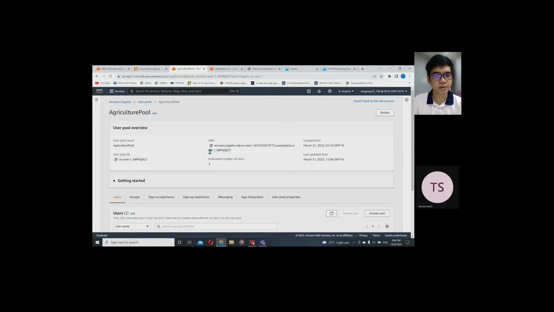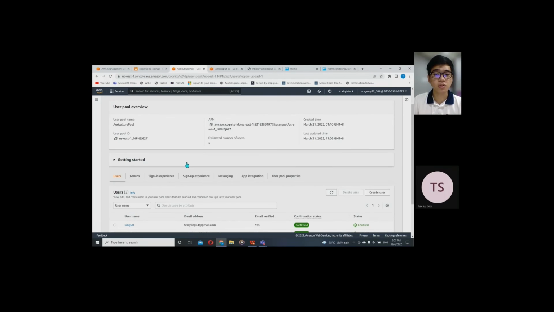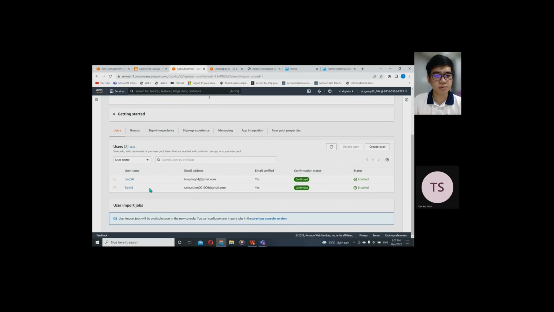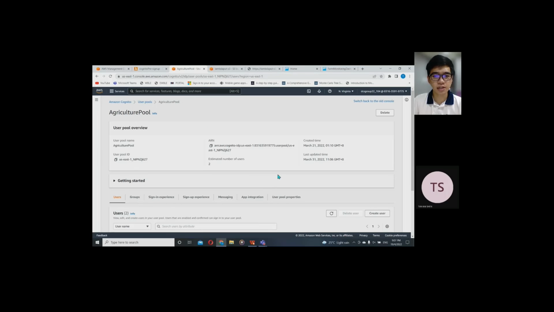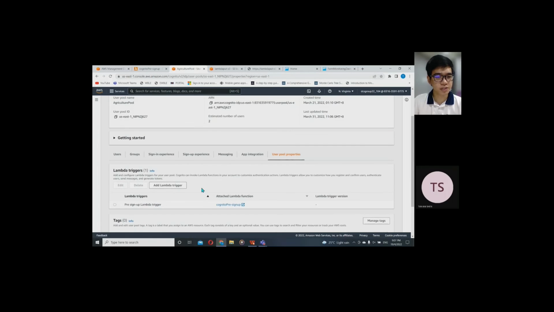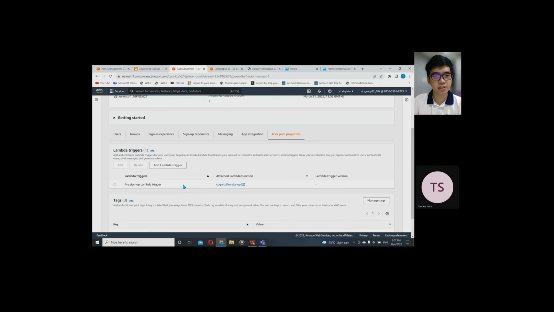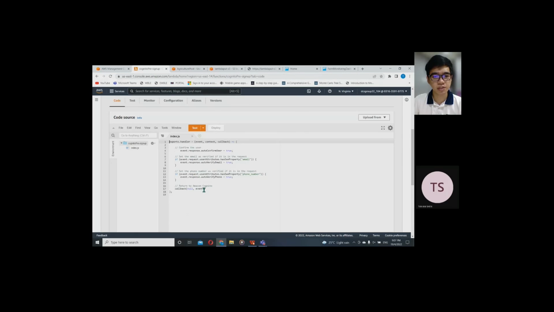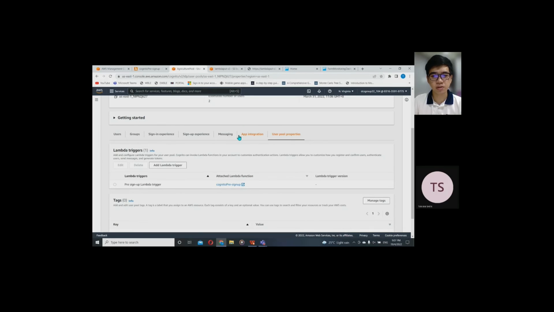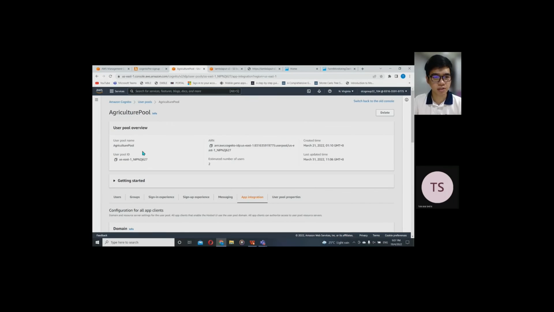So in Cognito, we have created the user pool. So in the user pool, we can see how many users have been signed up. So we have also triggered a Lambda function, which is the pre-sign up Lambda trigger. And then this function will help with the email auto verification by the system, so that the user no need to do the verification of email again. So we go to test the user Cognito.